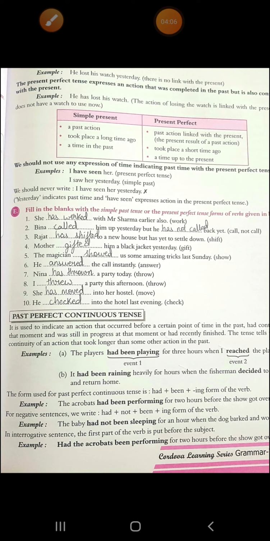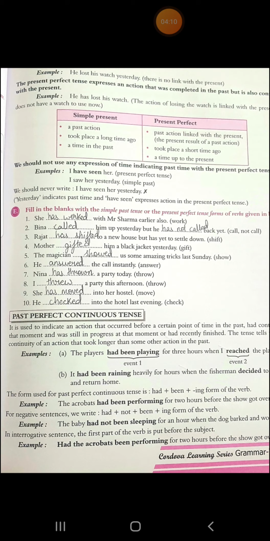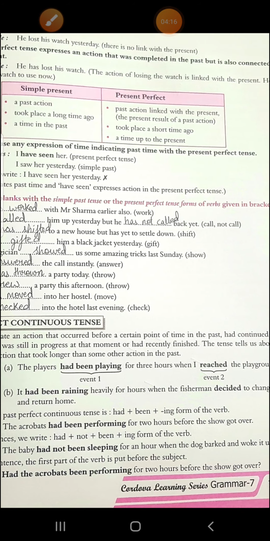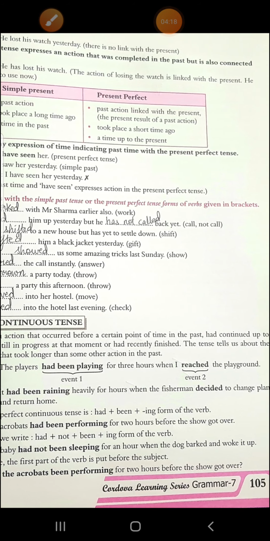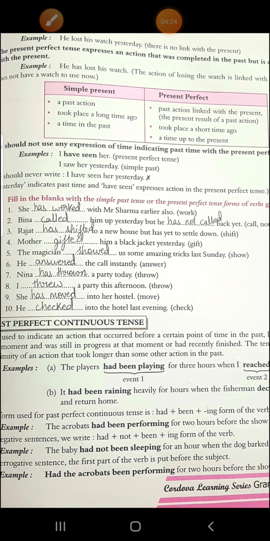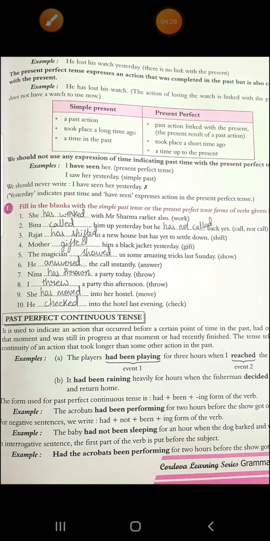Now we'll start with past perfect continuous tense. Now where is it used? It is used to indicate an action that occurred before a certain time in the past and had continued up to that moment and was still in progress at that moment or had recently finished. The tense tells us about the continuity of an action that took longer than some other action in the past.